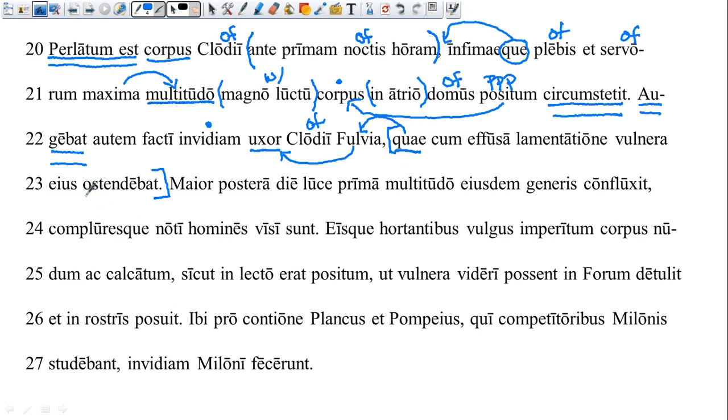So who, being Fulvia, was showing, so there's our subject and our verb, and then we're looking for a direct object. That's going to be vulnera. Vulnera is another neuter noun, and so that -a is accusative plural here. So she was showing his wounds, cum effusa lamentatione. She's really, really laying it on thick here.